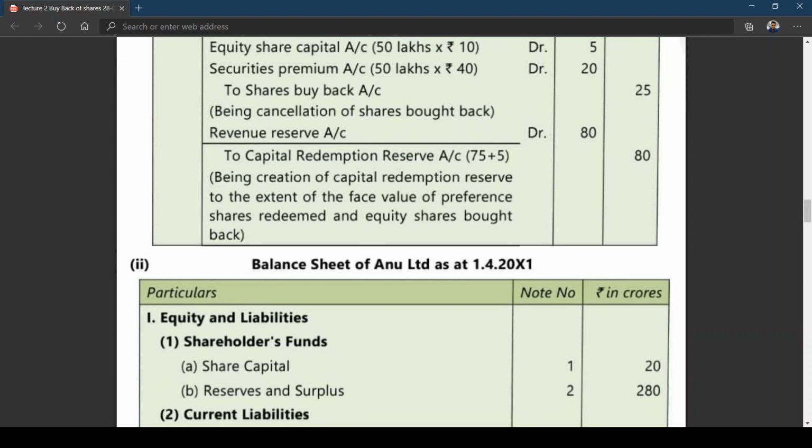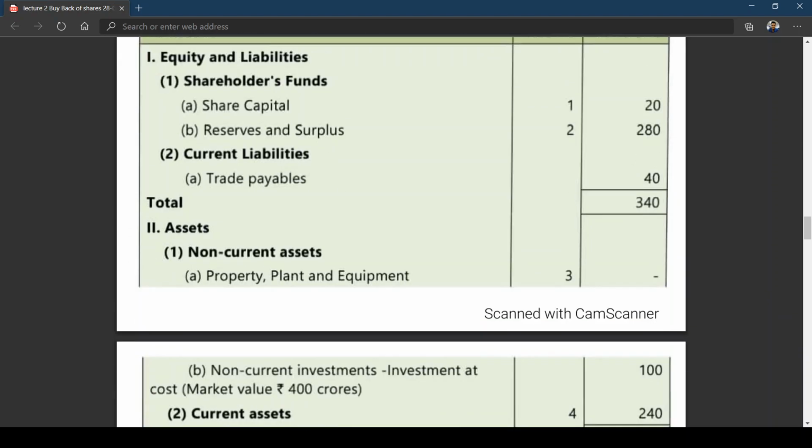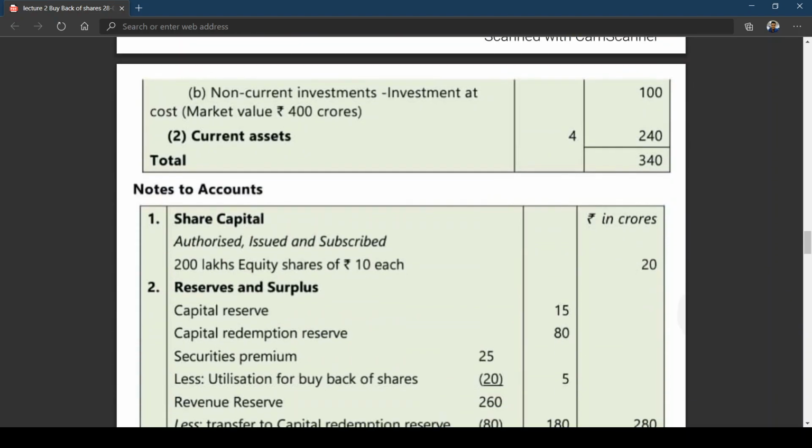You have to first of all go for notes to account. If you look at the notes to account that has been given, share capital. In this, authorized issue, 200 lakhs equity shares of rupees 10 each, which is coming to 20 crores,